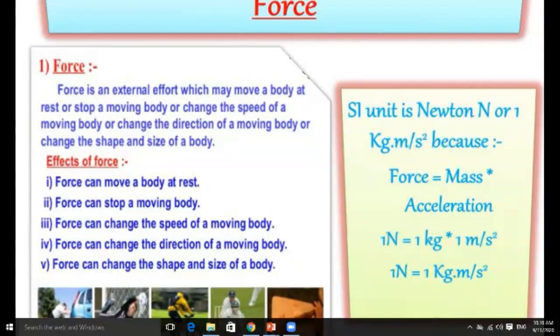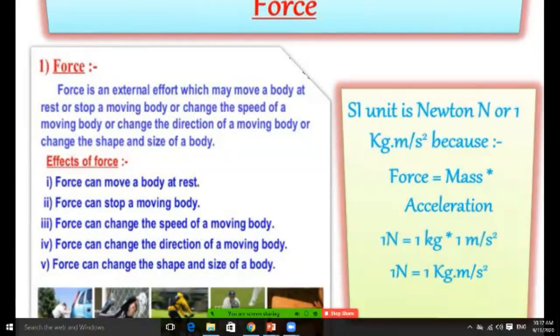If I talk about the SI unit, it is the newton, that is N, or 1 kilogram meter per second square. The formula is force equal to mass into acceleration. So if the acceleration is 0, then force will be 0, right? If I want to find the mass, it is force upon acceleration.